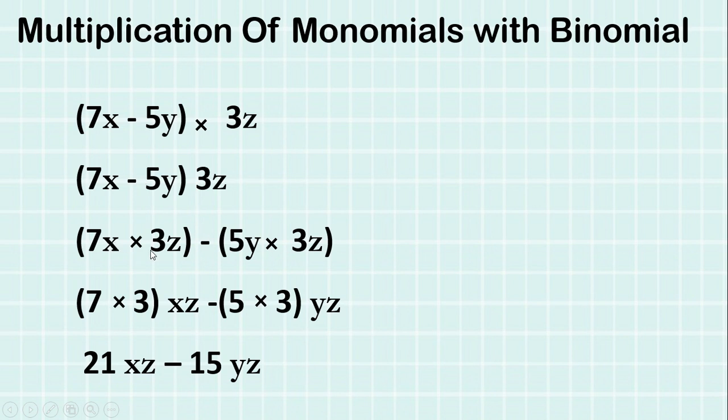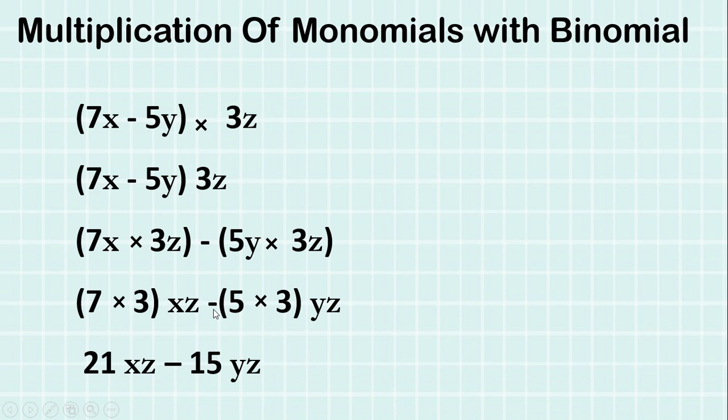Now the further operations are the same. Multiplying monomial with monomial, you will multiply the coefficient and you will write the variable along with it. So we will multiply 7 into 3 and the variables x and z along with it.